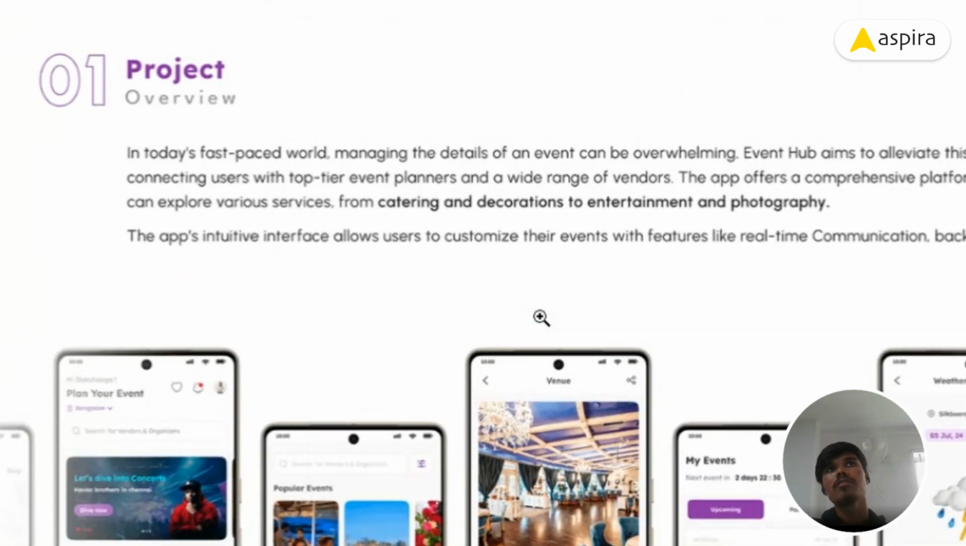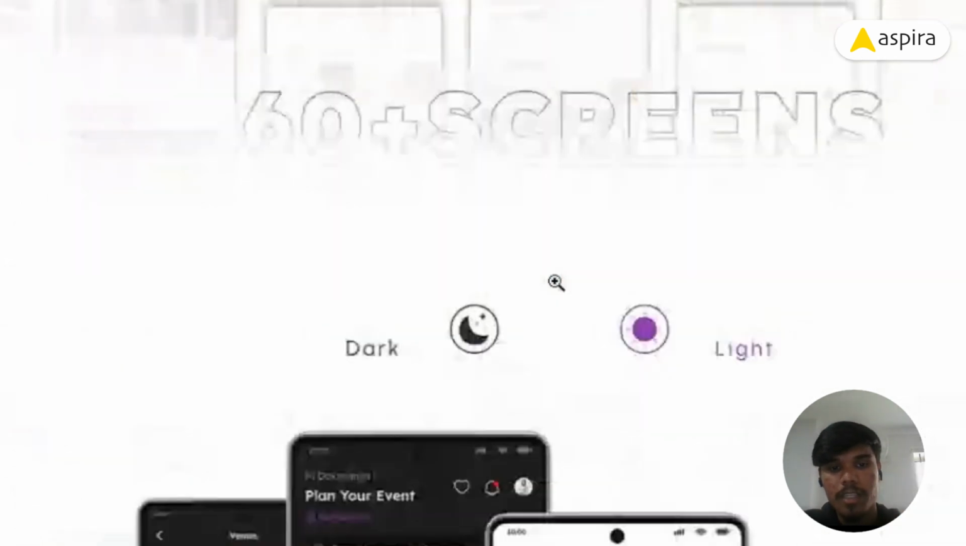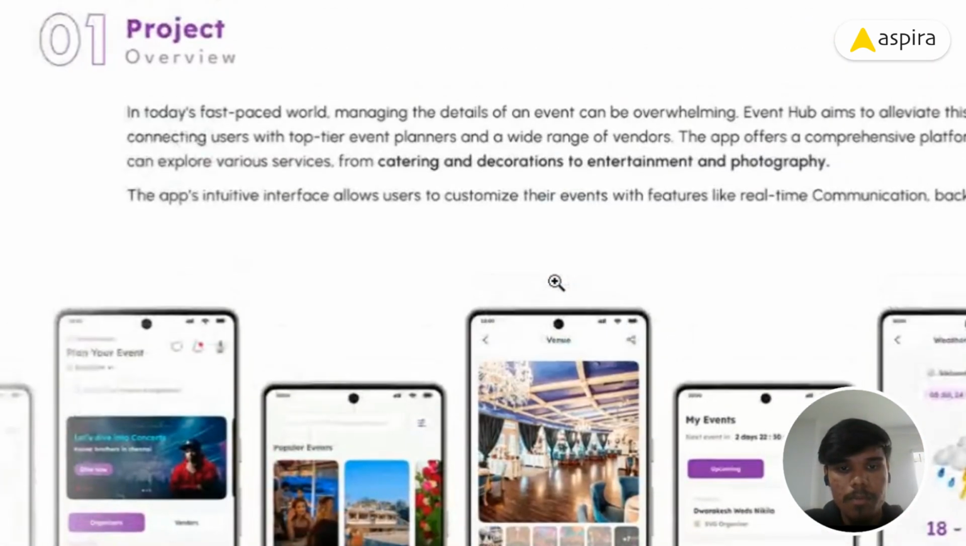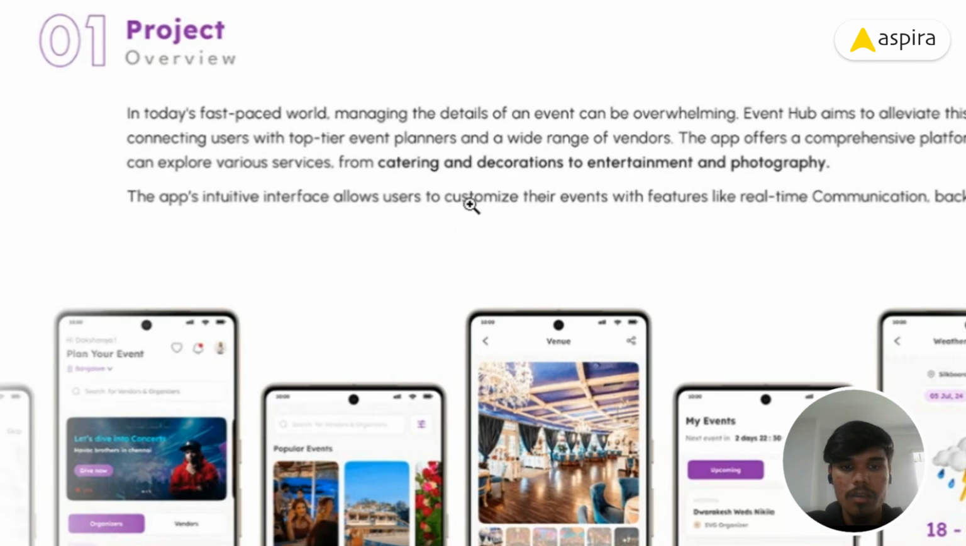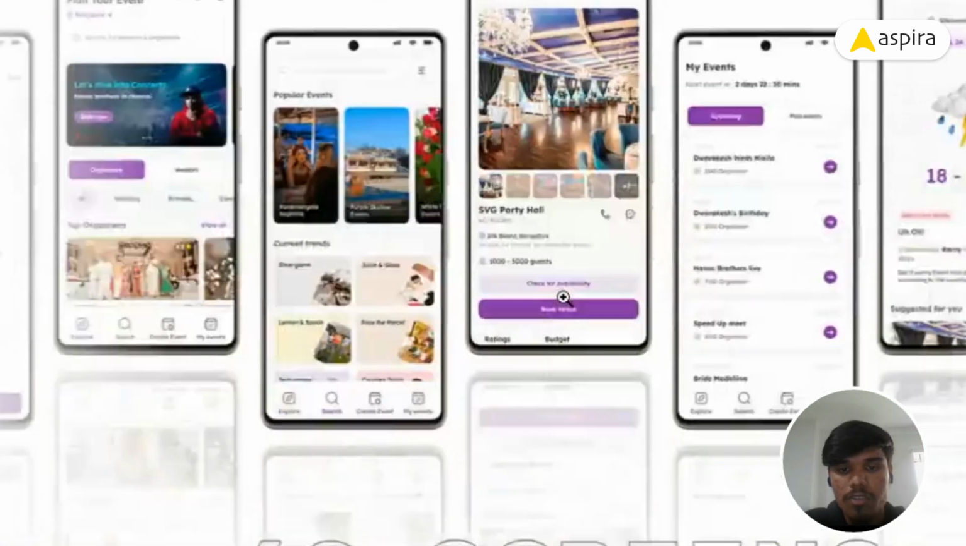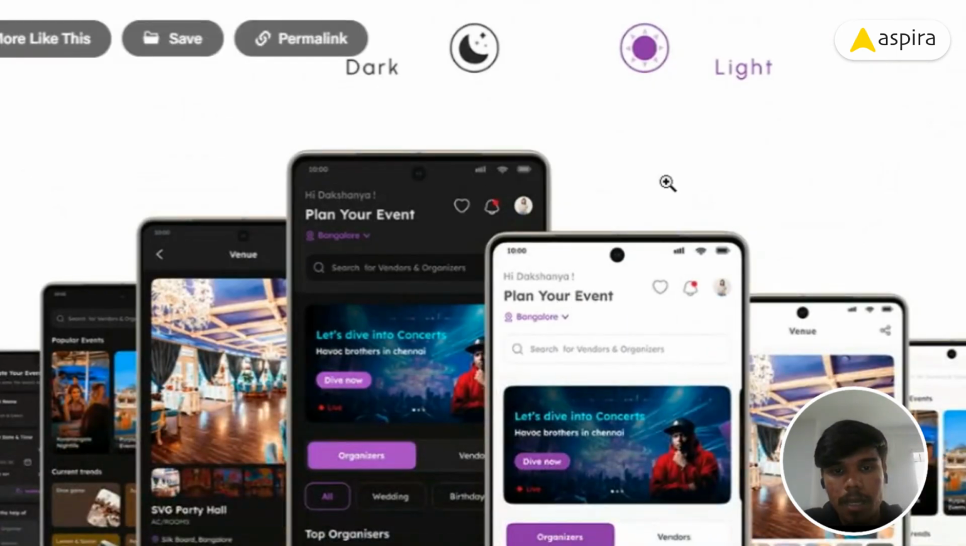The problem statement is that my friends and family faced this problem, and I also faced this frustration during my sister's wedding. So I started working on this project. I made 60-plus screens. In this project we can assign catering, decorations, entertainment, and all those features will be there. And I did a dark theme and a light theme.